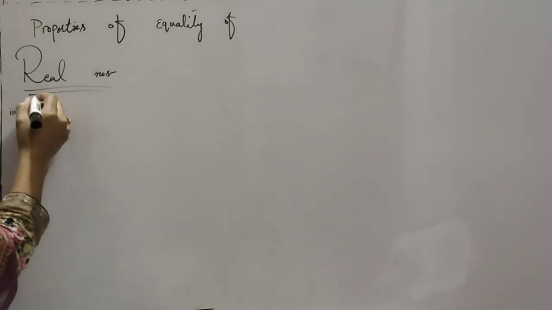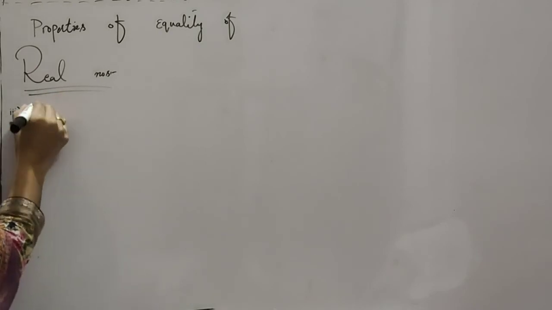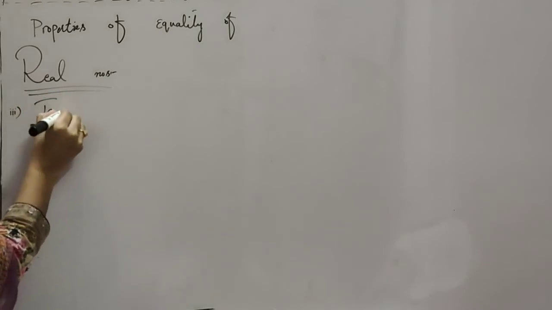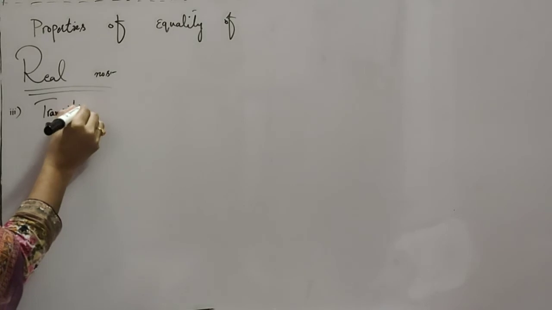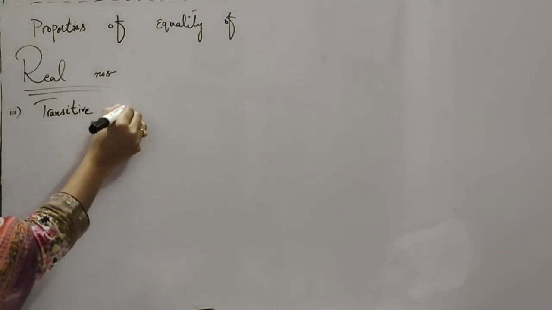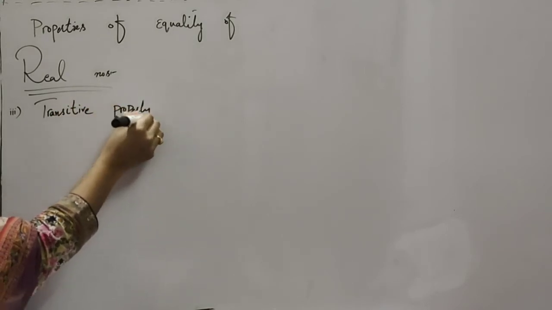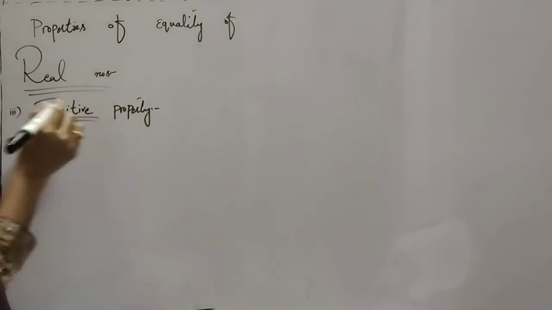Now the next property is the transitive property. What is the transitive property?